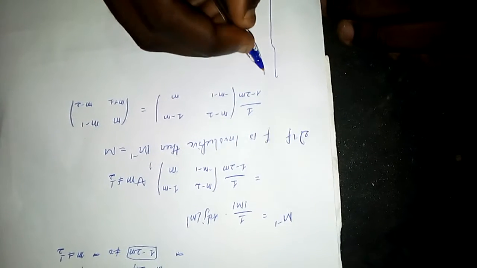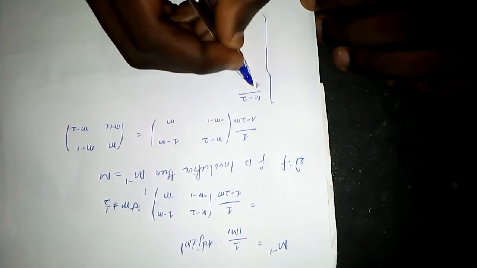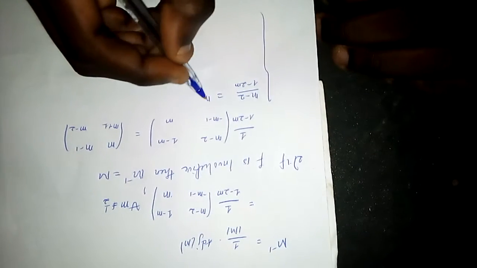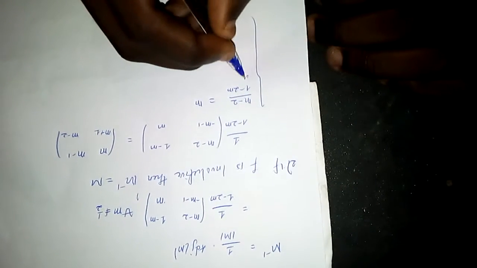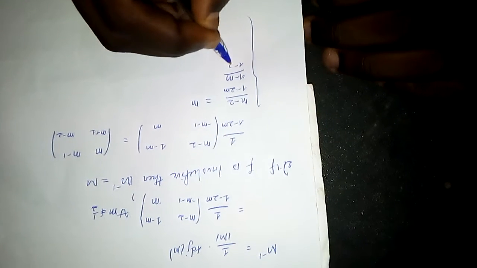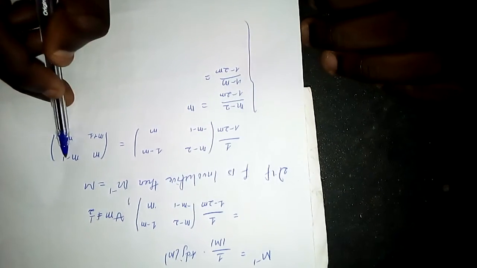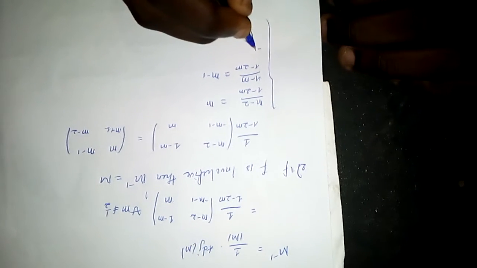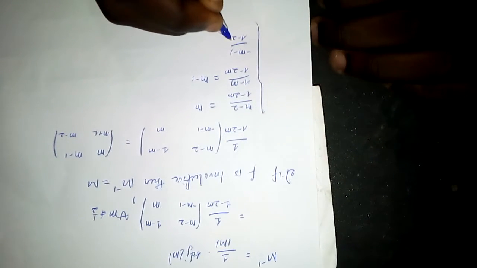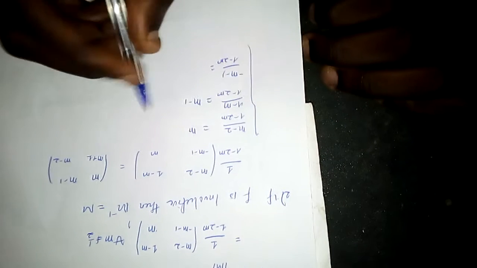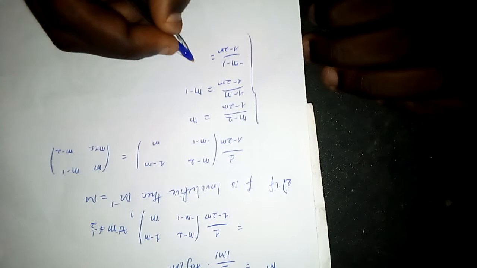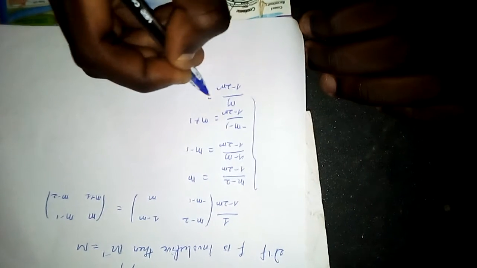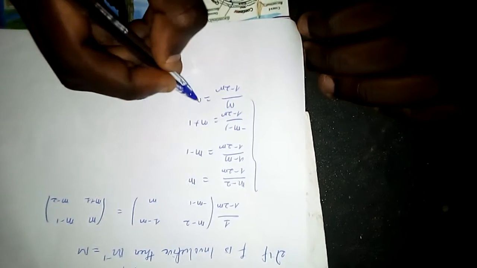Here we are going to have m minus 2 over 1 minus 2m, and we equate it to the m here. Now here we get 1 minus m over 1 minus 2m, and we equate it to this other entry, which is m minus 1. Here we get negative m minus 1 over 1 minus 2m, and equate it to this entry, which is m plus 1. And finally we have m over 1 minus 2m, and equate it to this entry, which is m minus 2.